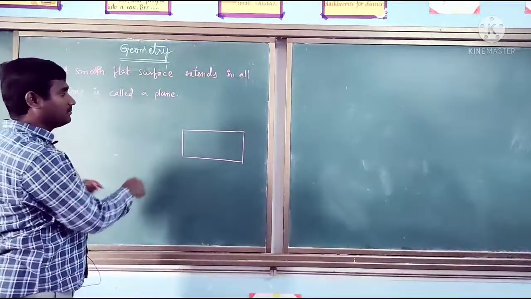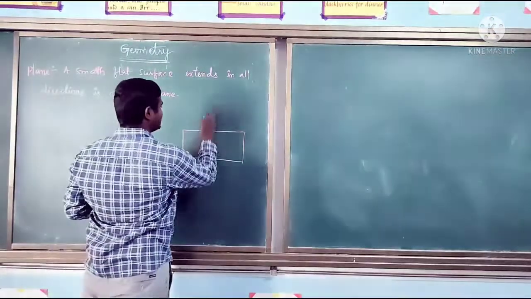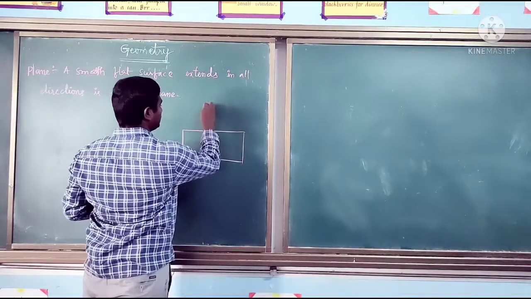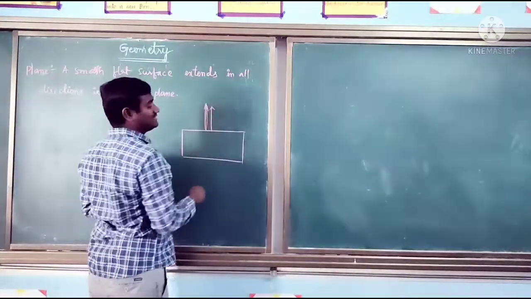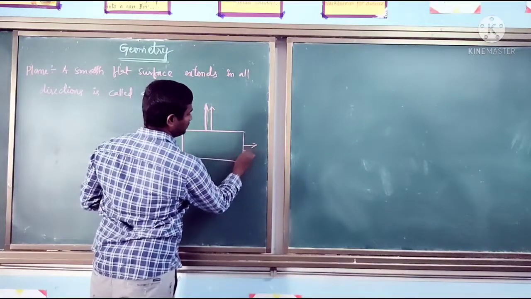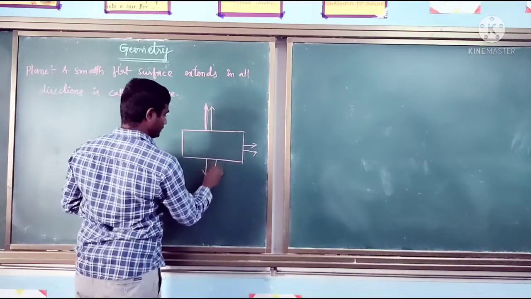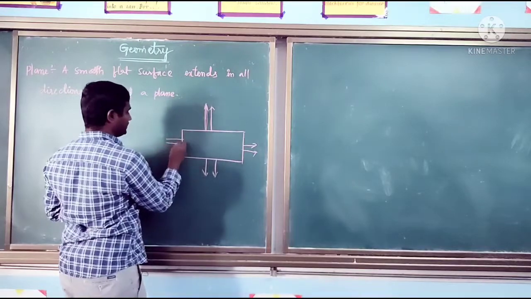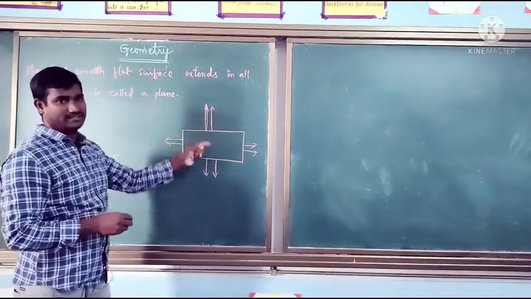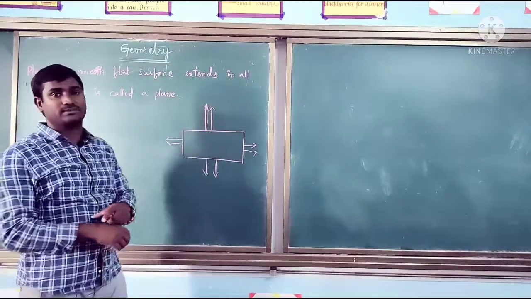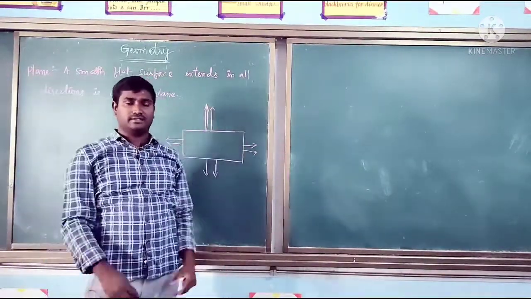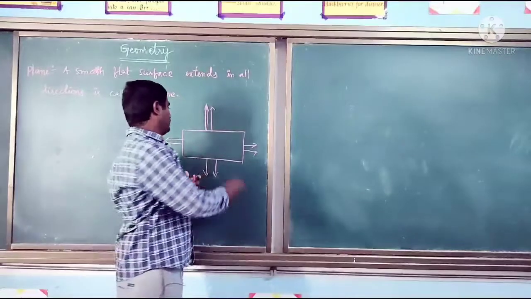Suppose this board extends in all directions, it will go endlessly. The arrow marks indicate all directions. In these four directions it will go endlessly, and it becomes a big plane.